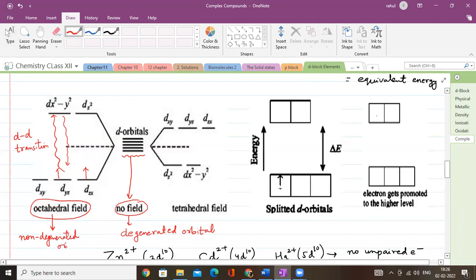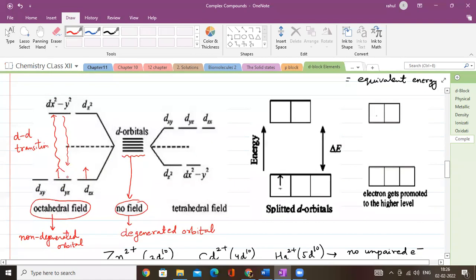Now you may ask me, what are non-degenerated? That means which do not have equivalent energy as a degenerated orbital will have. And this is only possible when the ligands will try to approach. Now what will happen if any transition element has unpaired electrons?